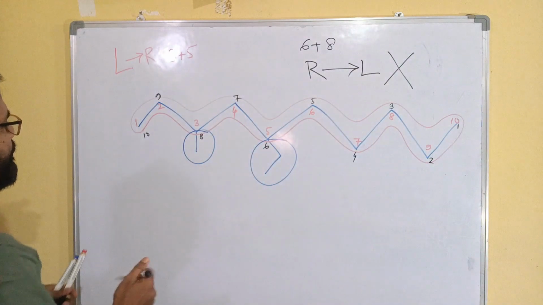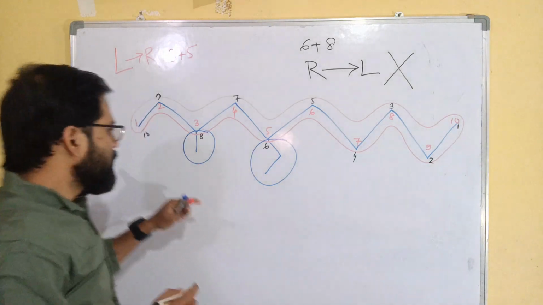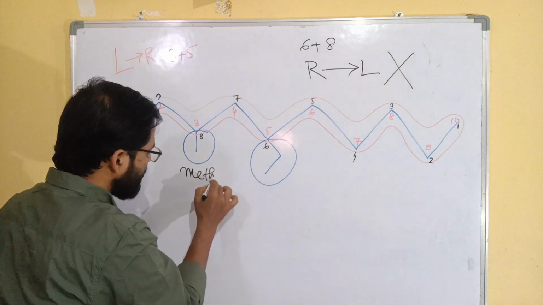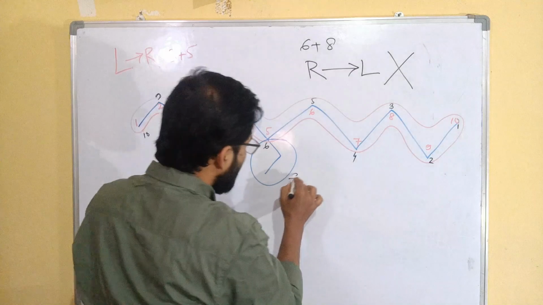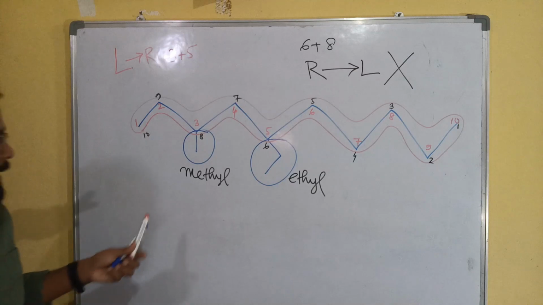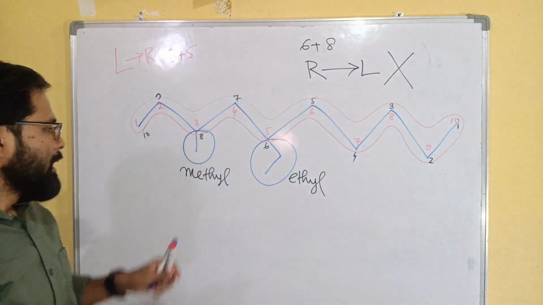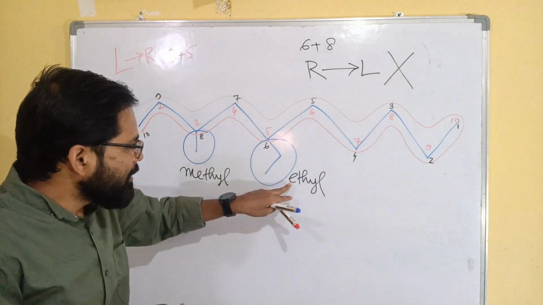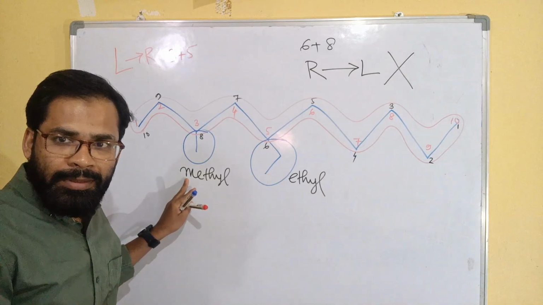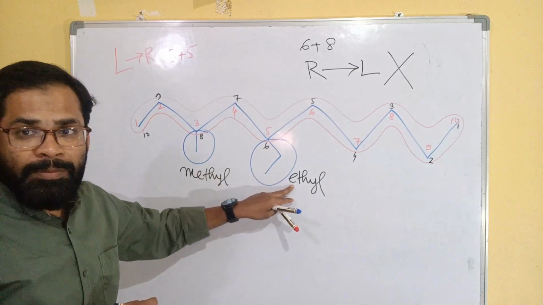So now what will be the name? First we have to write the branching or substituent. Here one methyl at third position, and another, ethyl, at fifth position. Another thing that we have to follow is alphabetical order. Methyl and ethyl: ethyl starts with E, methyl starts with M. So definitely ethyl gets priority.